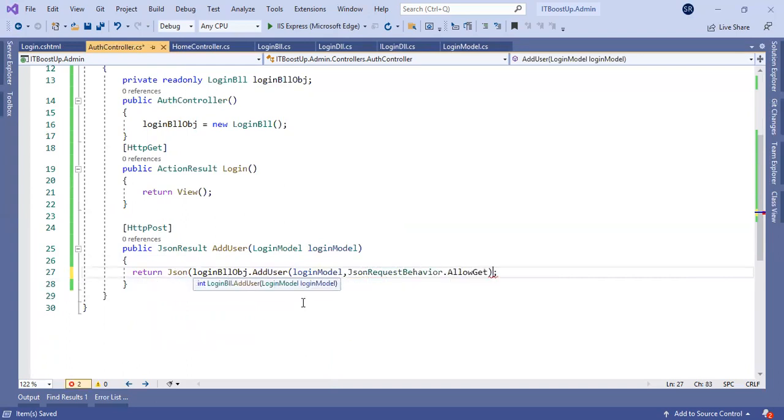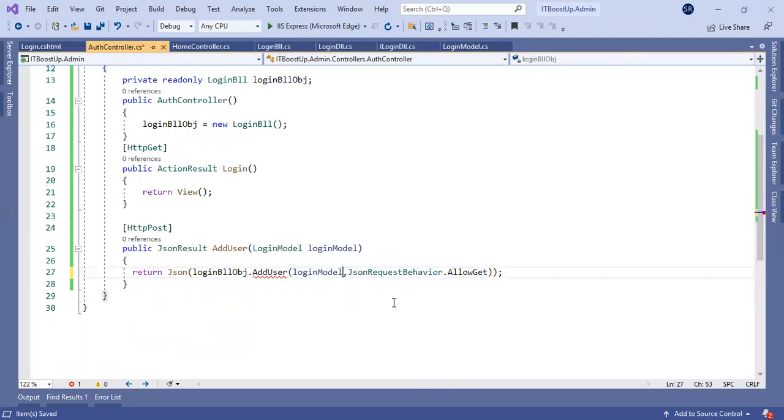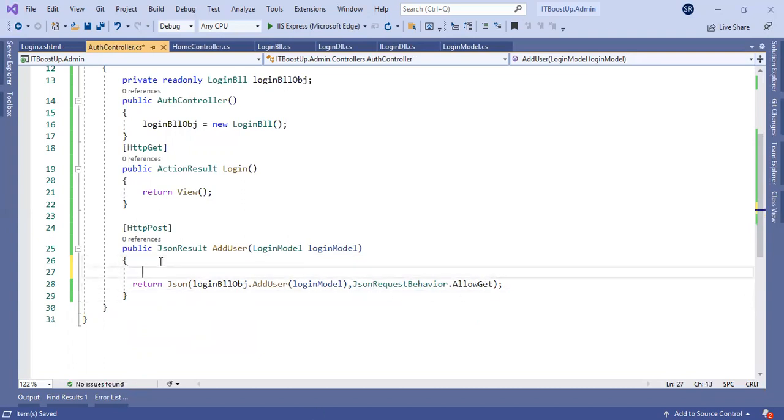Why do we require AllowGet? Because in jQuery or JavaScript we need it, as it's returning the JSON format. So we'll do the try-catch implementation also here.